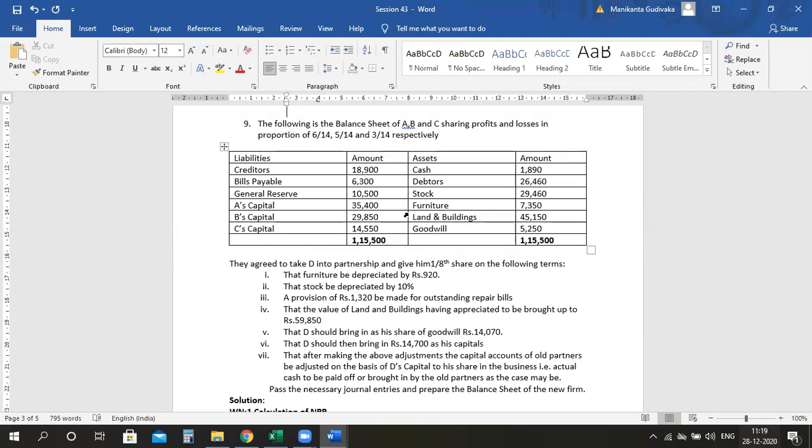Someone do the asset side. This side is correct only.